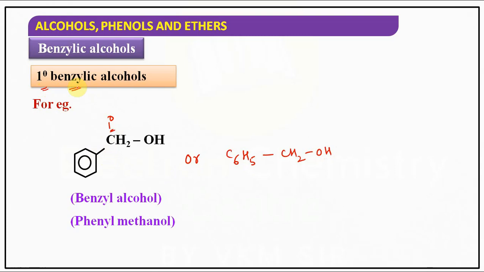And the IUPAC name is phenylmethanol. In another way, 1-phenylmethanol. Why? Because in methanol, one hydrogen is replaced by a phenyl group, this group, right? That's why it is said to be phenylmethanol. Understood?